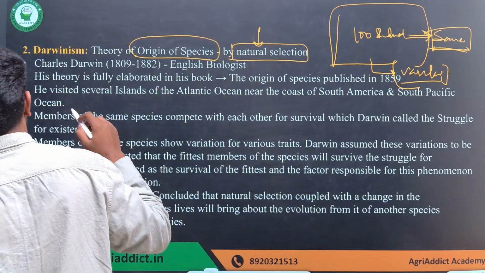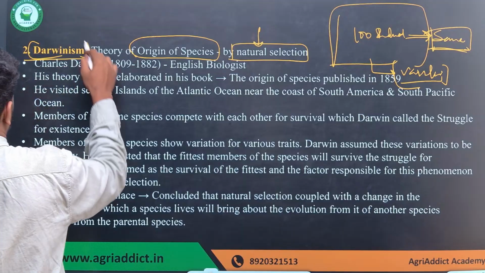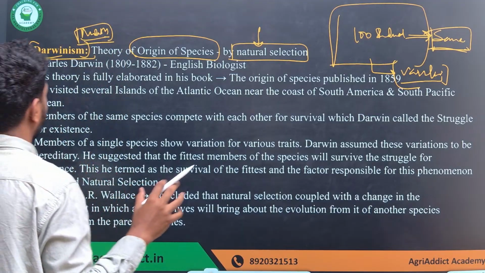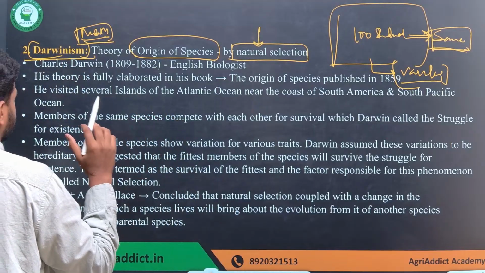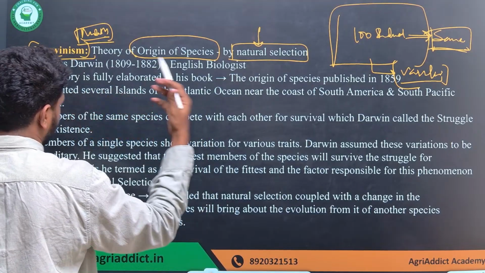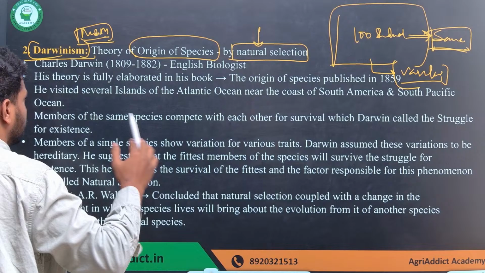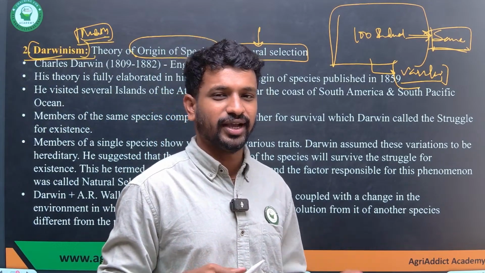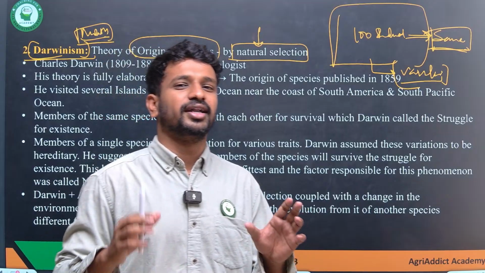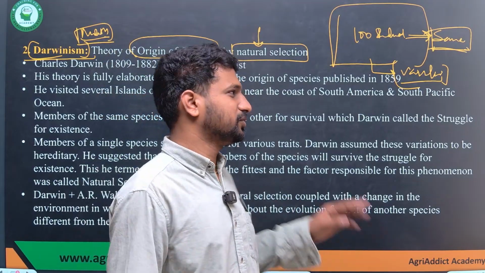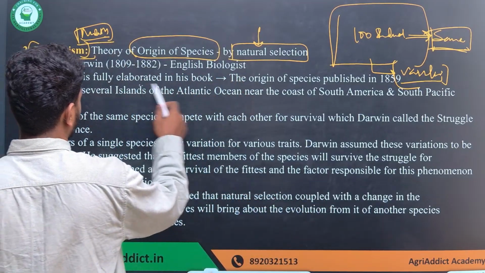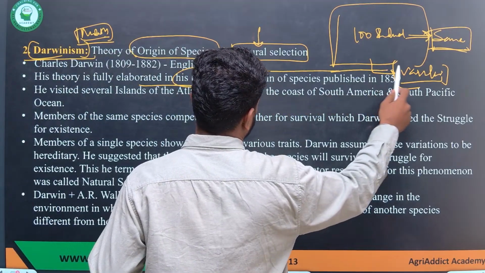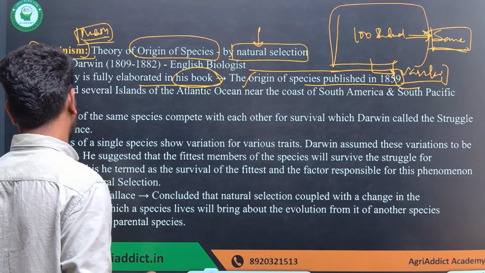This was not explained by Darwinism, at least not clearly. He believed that mutation was the reason, but it was not very clear. He only emphasized natural selection. He went to two different islands and studied how the traits within a single species have diverged based on the habitat where they live. This theory was fully elaborated in the book Origin of Species, published in 1859.